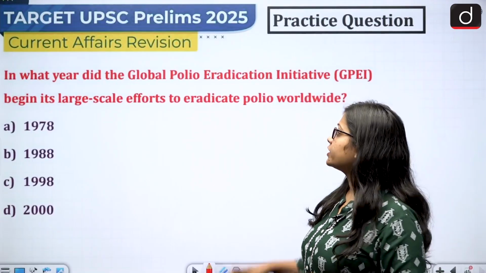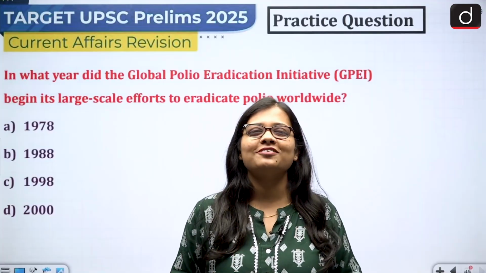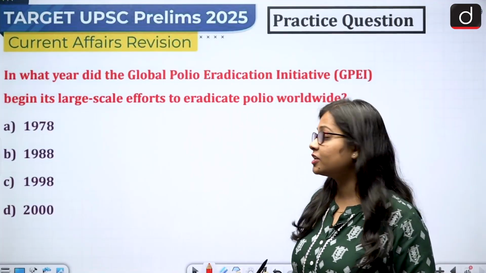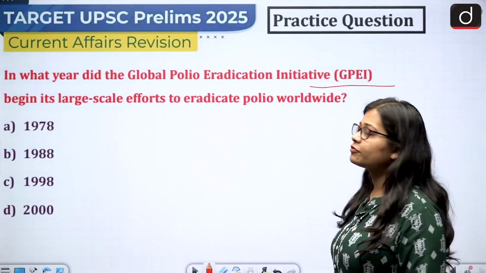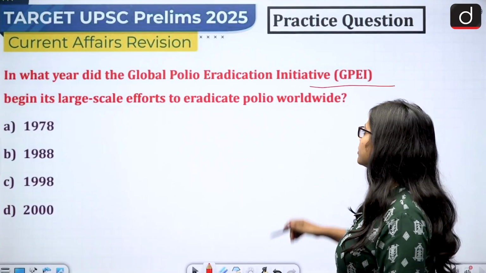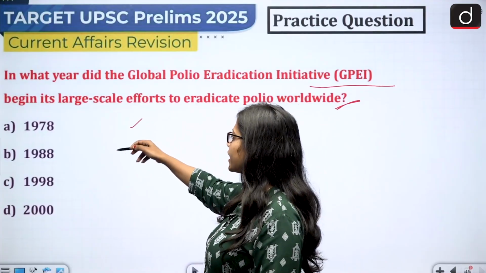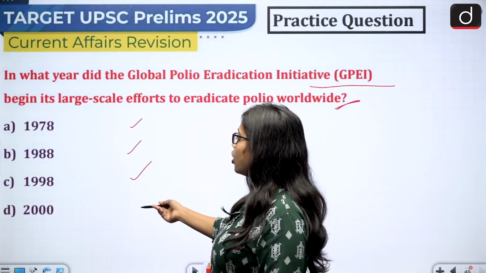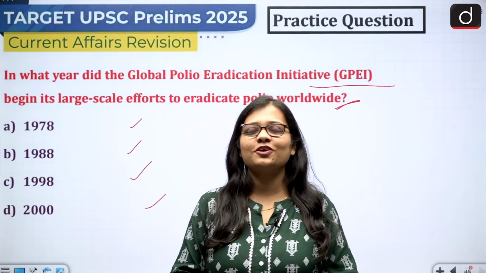And now in the end, our prelims MCQ, and like always, you people need to tell me the answer in the comments below. So the question is, in which year did the Global Polio Eradication Initiative begin its large-scale efforts to eradicate polio worldwide? And the options are 1978, 1988, 1998 or 2000. So, as we have discussed this in the video, give me the answer in the comments below.